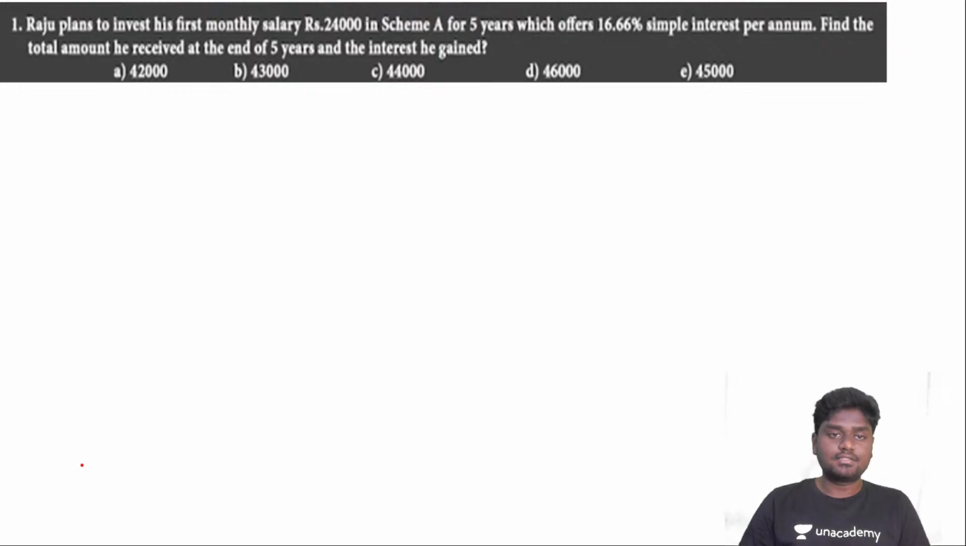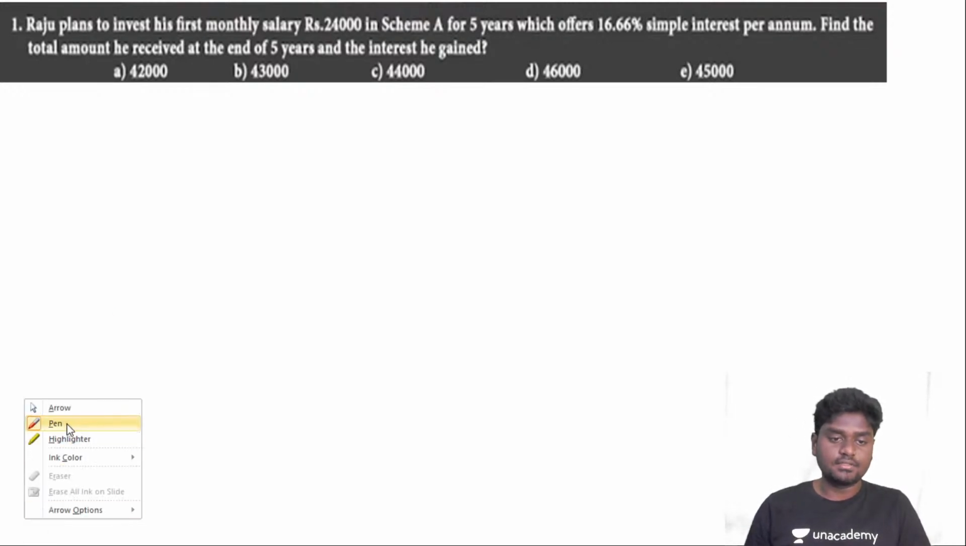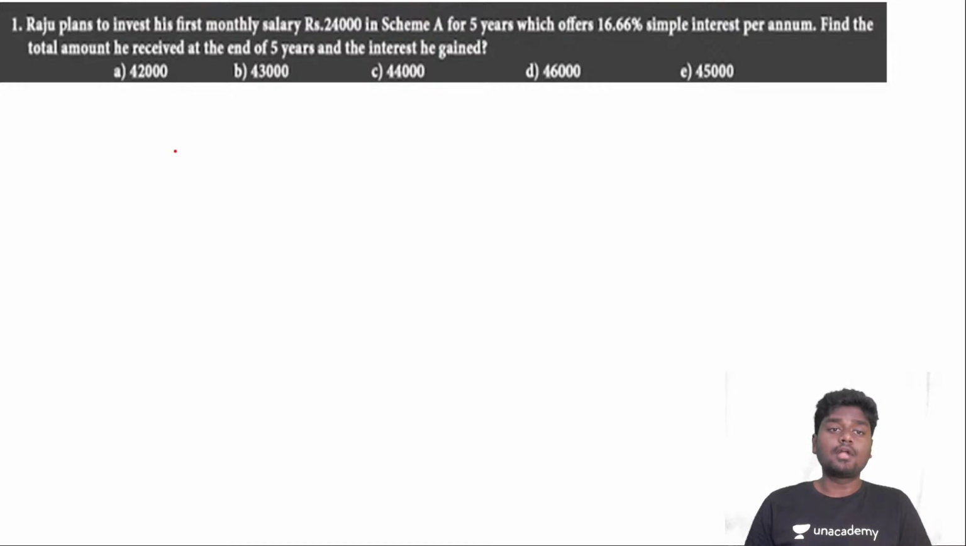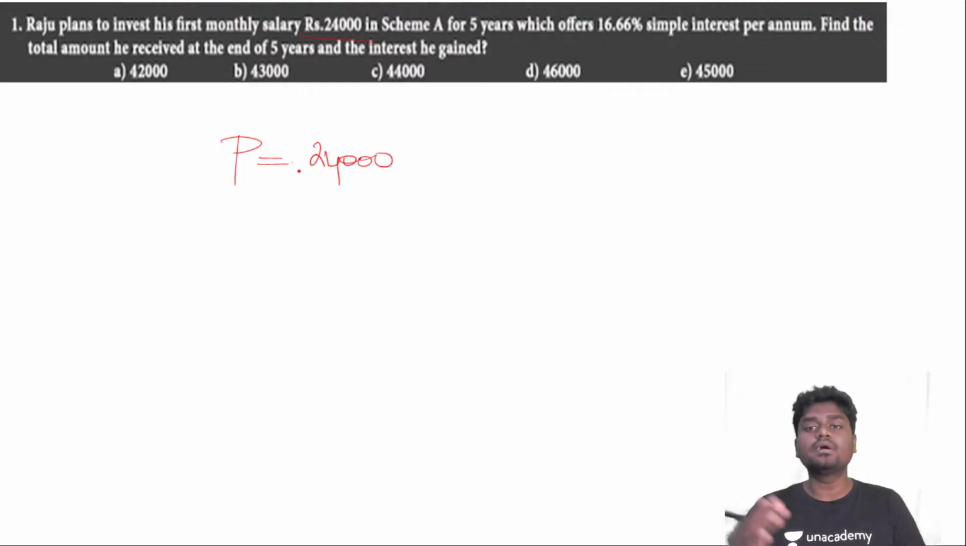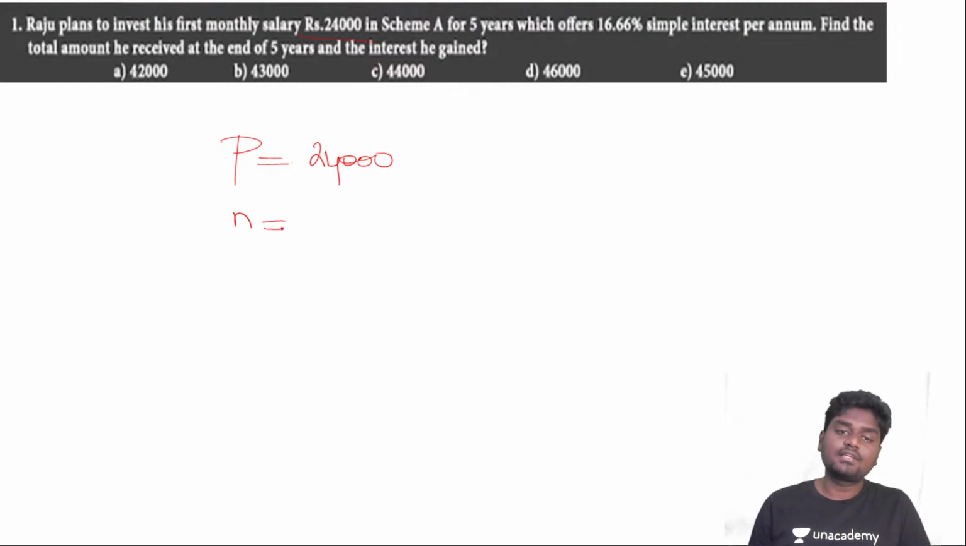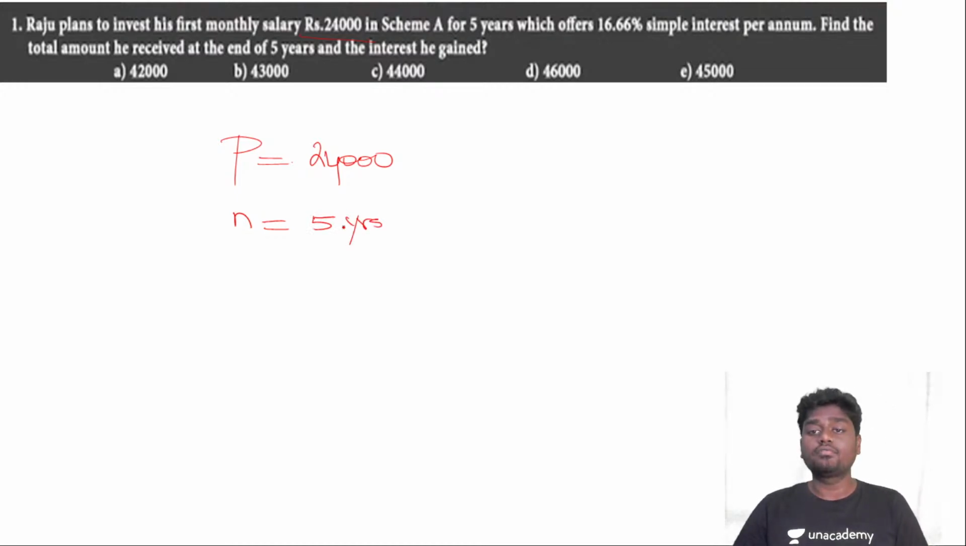So if you try to understand this, as I told you already, how to do this question, guys, listen very carefully. Here, Raju plans to invest his first monthly salary, that is rupees 24,000, in scheme A for 5 years. As I told you already, the money which is invested is nothing but the principal. So principal here is 24,000, out of which you will be earning an interest, right? What is the number of years here? N is actually 5 years, and the rate of interest given here is 16.66%.